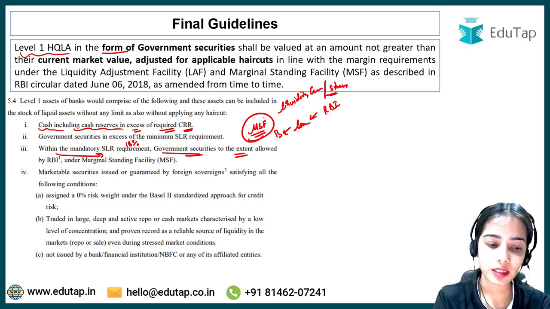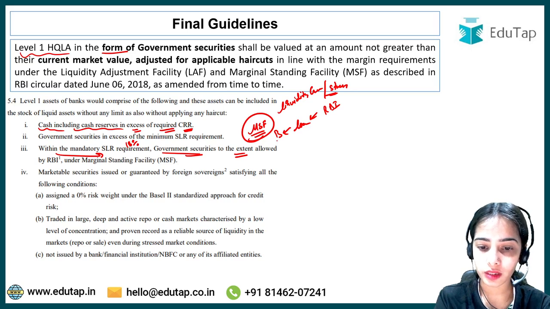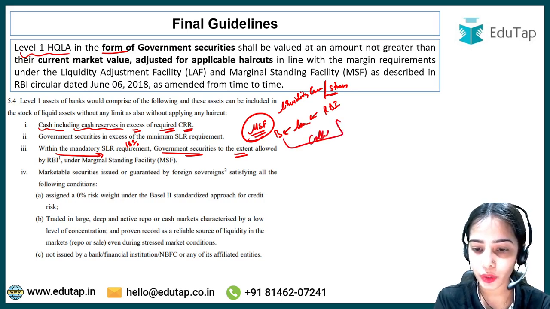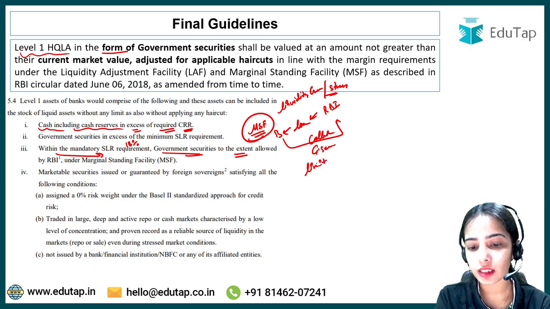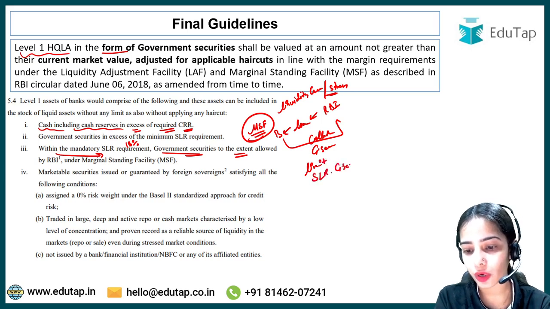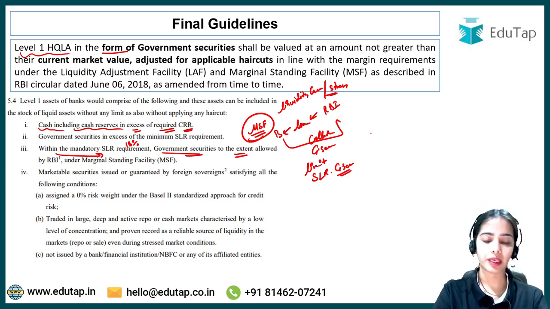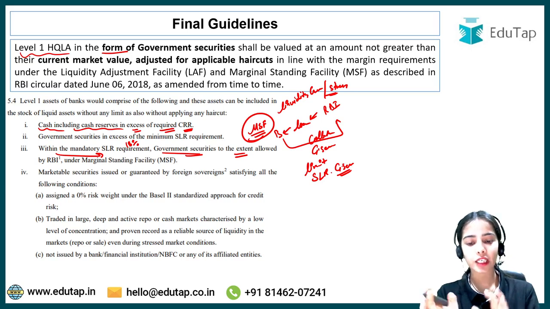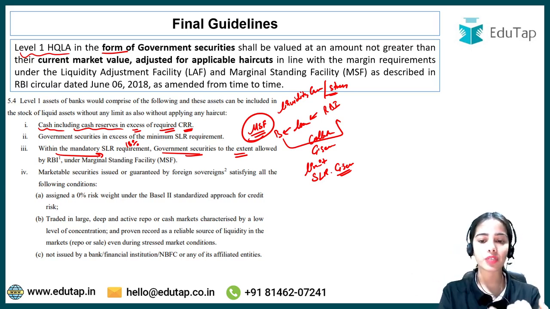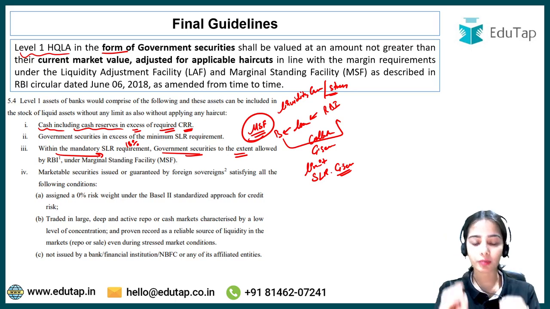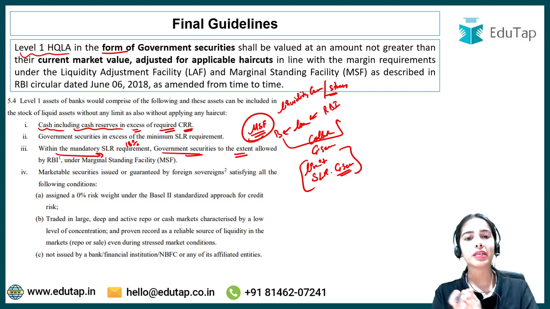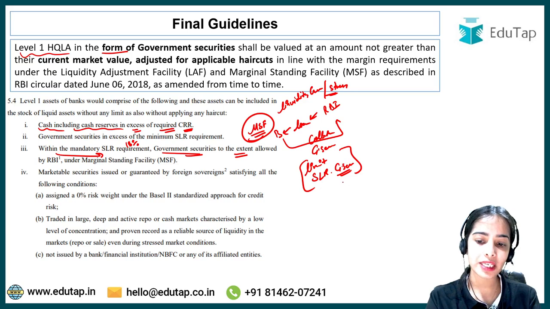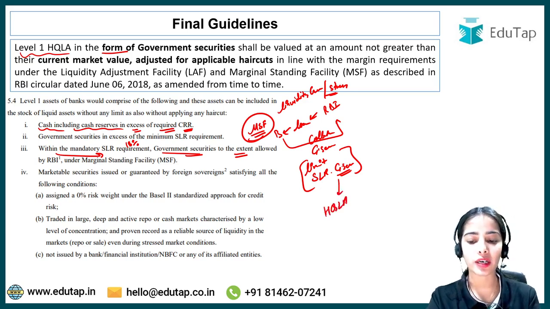In this case, the banks have to provide collateral to the RBI in the form of government securities, and it is allowed that up to a limit, the banks can use the SLR government securities as collateral with the RBI. So MSF is the facility under which banks can take a loan from the RBI during a stressful situation, and until a limit, the SLR government securities can be used as collateral. And this limit of SLR government securities can be used as high quality liquid asset also.